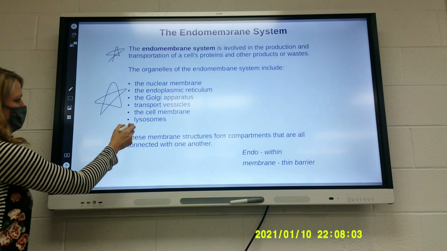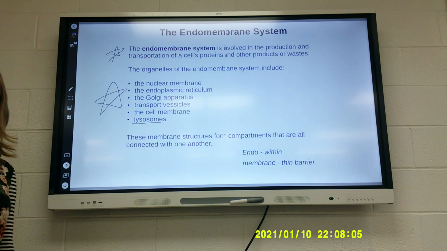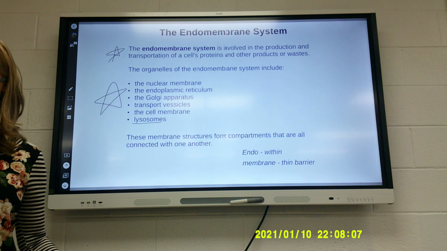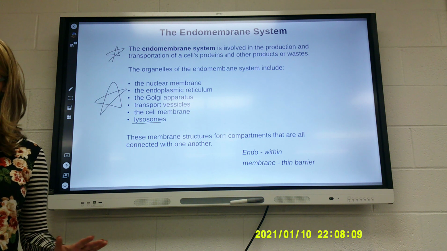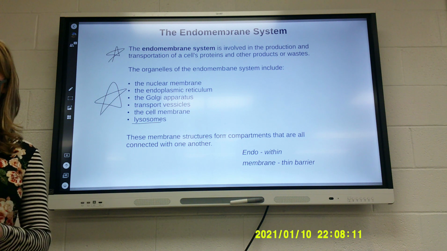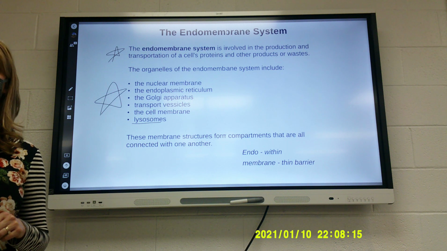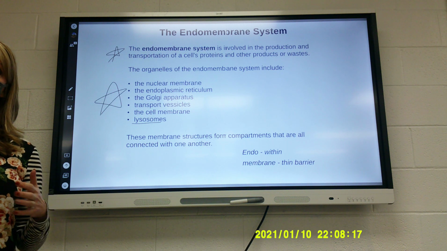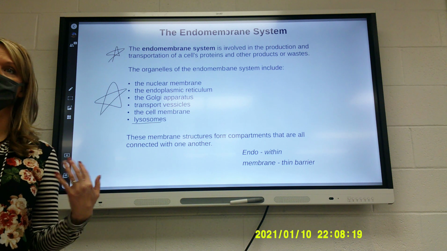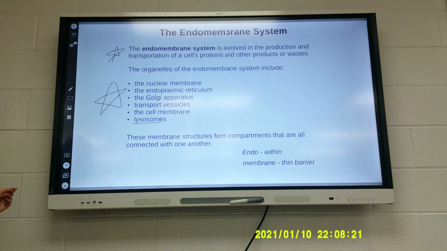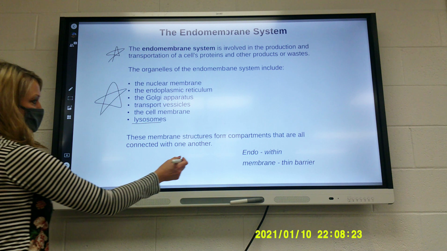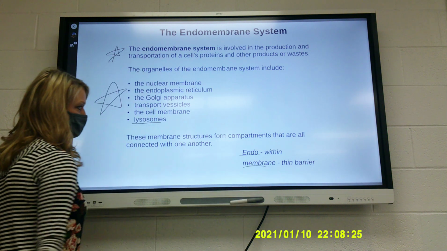Does anybody happen to remember from last year the job of a lysosome? What does it do? Anybody remember? No, that's the one everybody tends to forget. It recycles material or recycles waste so that it can be processed through the cell. Endo means within, and membrane means thin barrier.